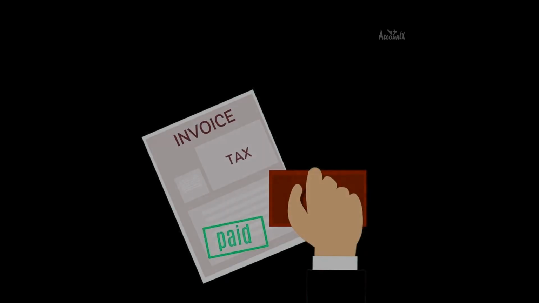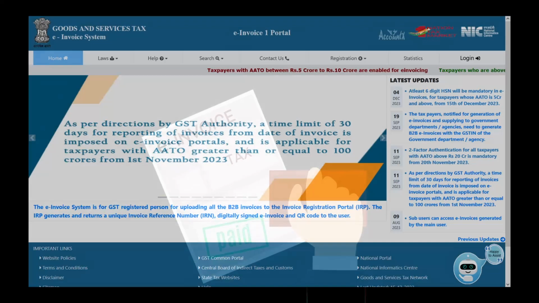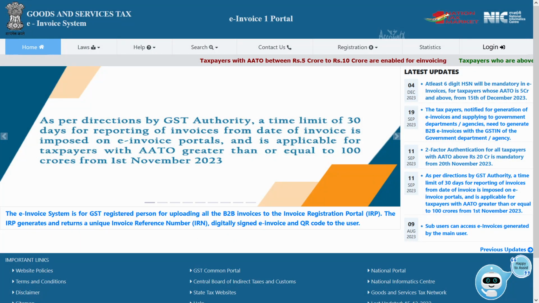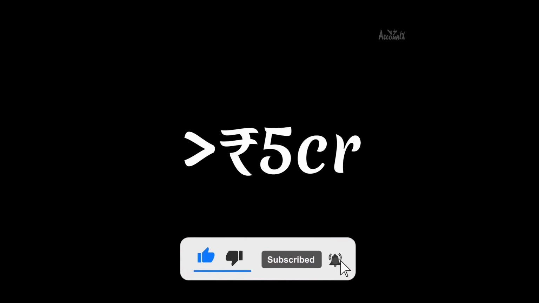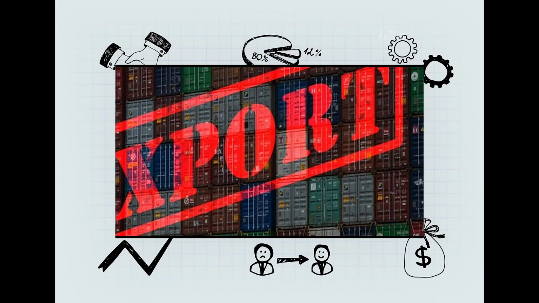Hello and welcome. In GST, e-Invoice is electronic invoice which you need to generate on the e-Invoice portal. As of now, if your aggregate annual turnover is more than 5 crore, then you have to generate e-Invoice for both B2B and export supplies.